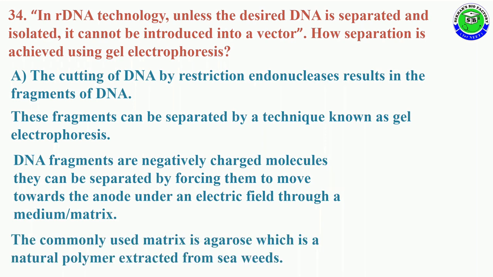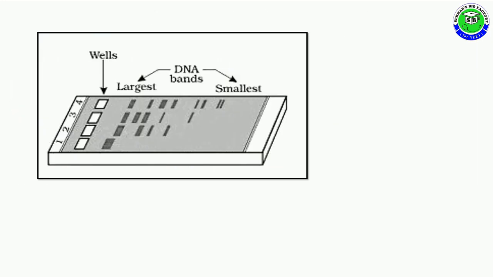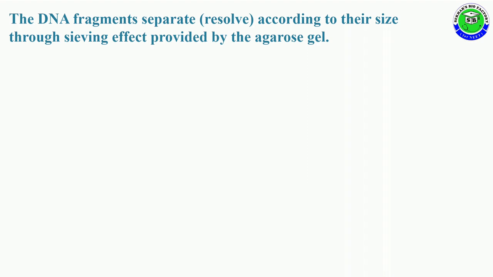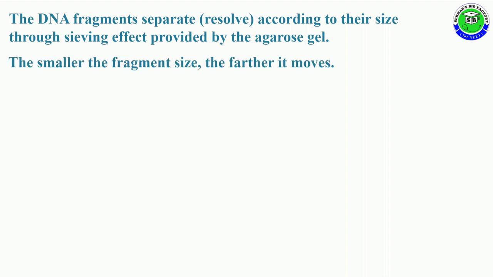In gel electrophoresis, the commonly used matrix is agarose, which is a natural polymer extracted from seaweeds. It is a diagram you should draw for the answer. In this, you should mention wells, largest and smallest DNA bands. The DNA fragments are separated according to their size through the sieving effect provided by the gel piece. The smaller the fragments, the further they move.